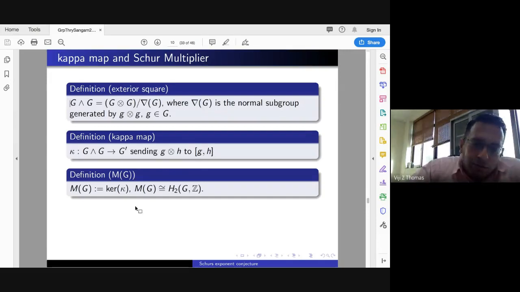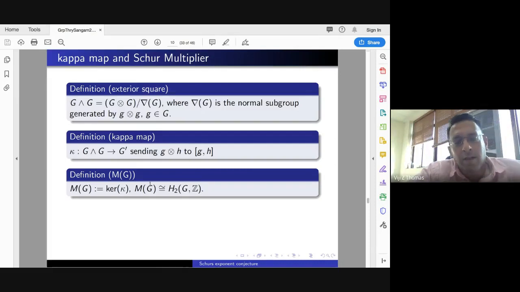And the Schur multiplier, which is isomorphic to H2(G, Z), the second homology group with coefficients in Z, is defined as the kernel of this. It was proved that these are isomorphic by Miller, in an old paper in the 50s. This is the content of that paper. She introduces this and proves that the kernel of this map is isomorphic to H2(G, Z). Okay, so that is crucial for our computations.